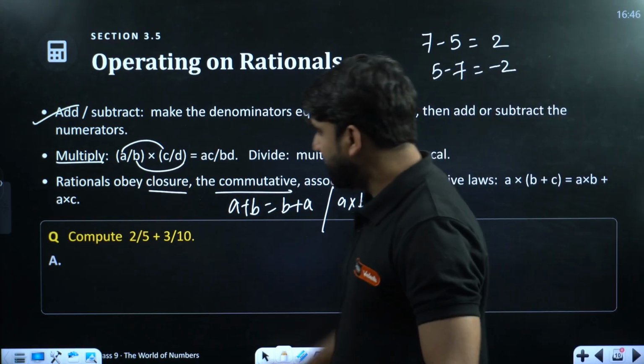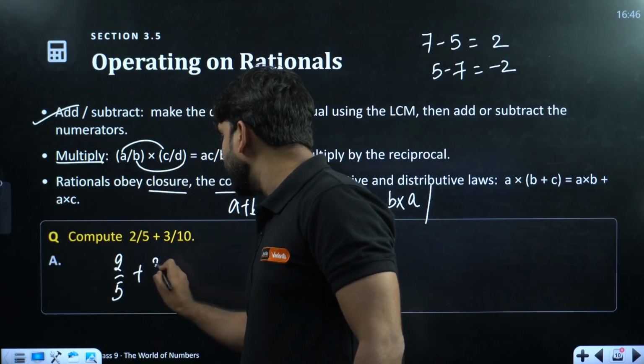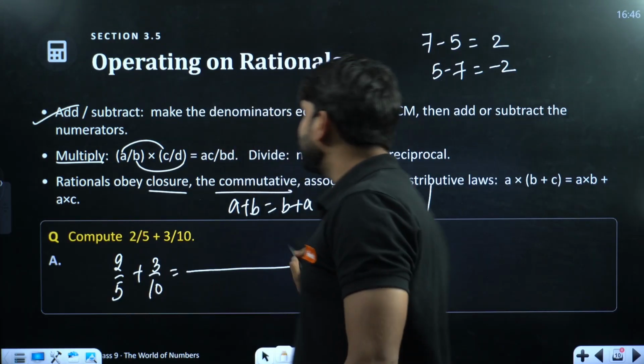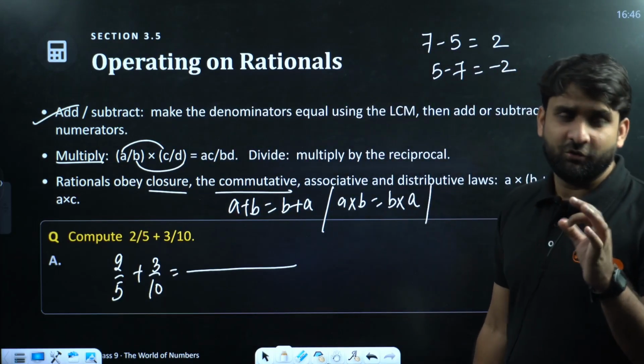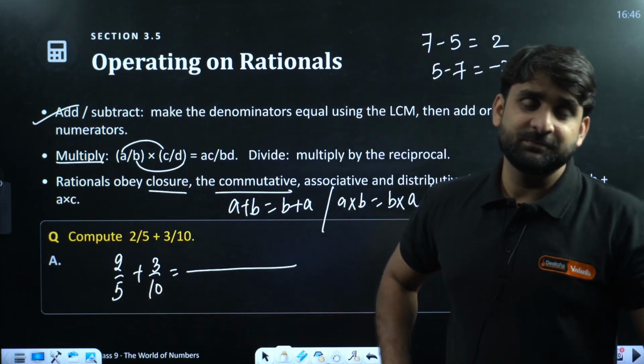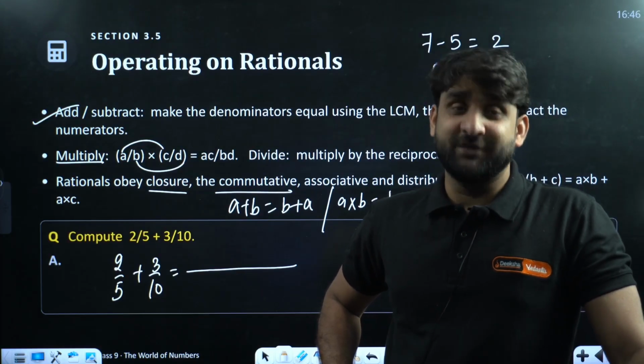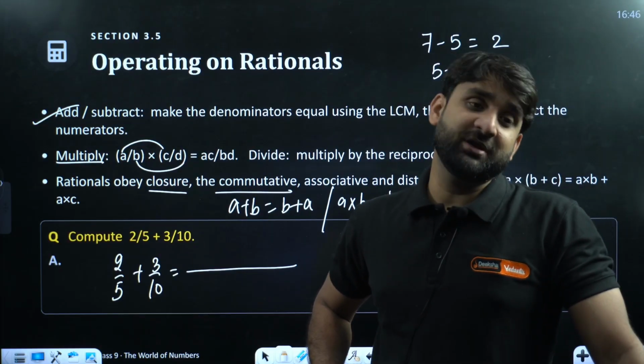So let's move ahead. Do the question. Compute 2 by 5 plus 3 by 10. Let's add this. So my dear champion, let me give you the short method of addition. First of all, look at the denominator numbers. In the first fraction the denominator is 5, in the second fraction the denominator is 10.